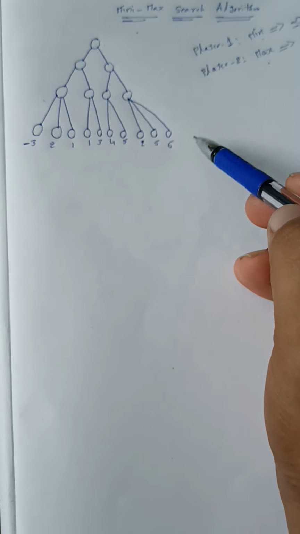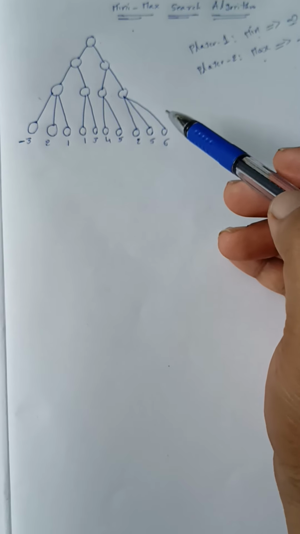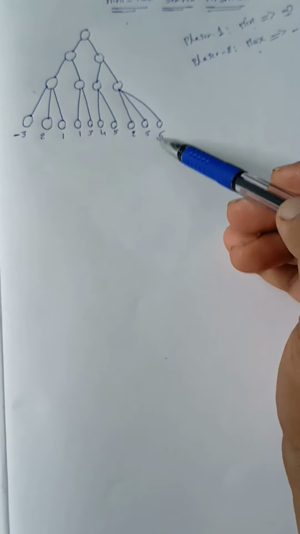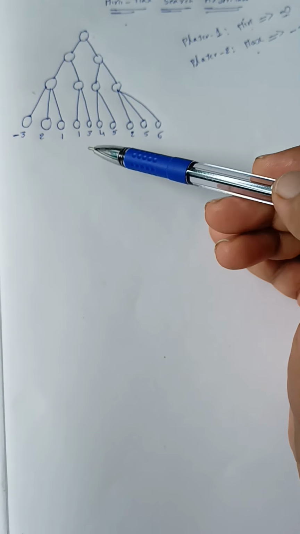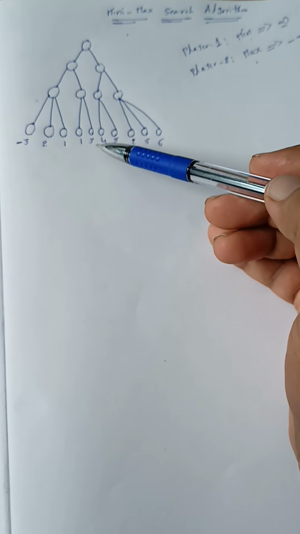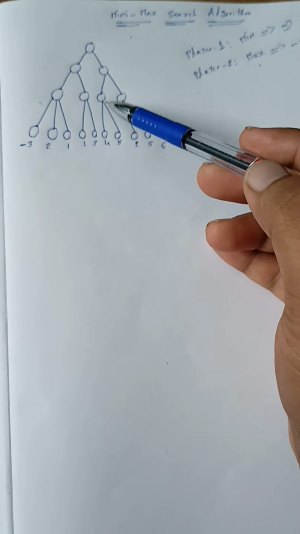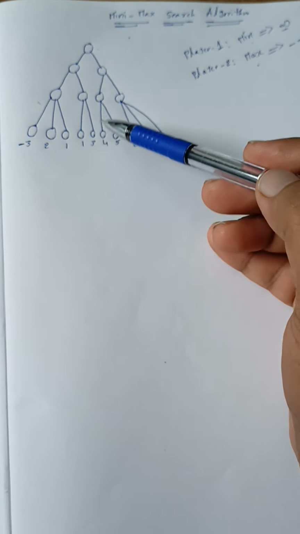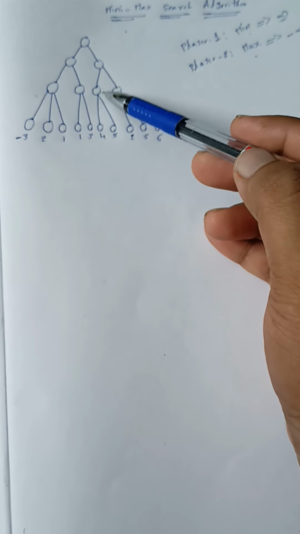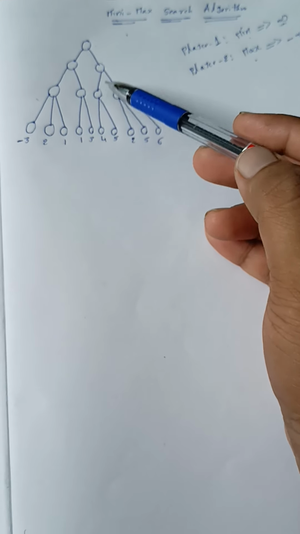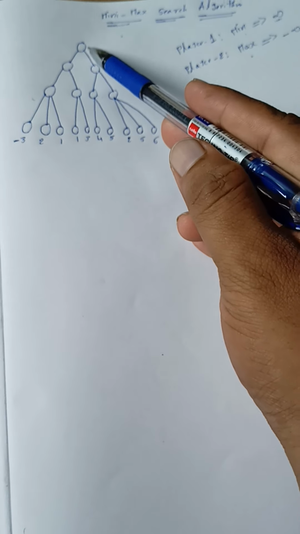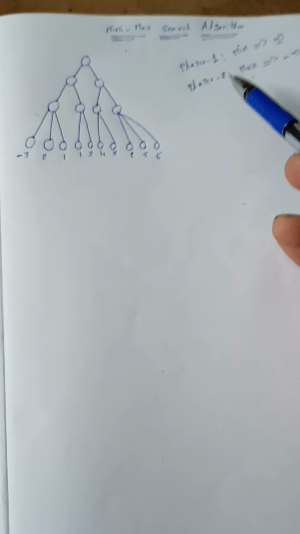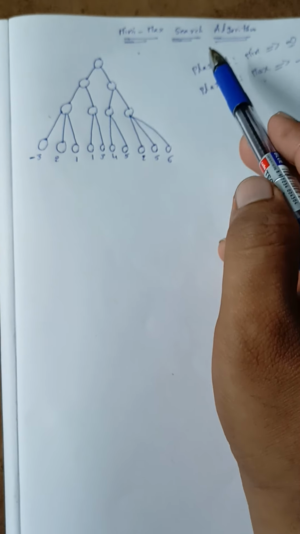Now our aim is to apply backtracking from the child nodes to the root node. This is the parent node. Now we will apply the minimax searching algorithm with the help of backtracking. We will move from the bottom level to this level, next from this level to this level, and finally we will reach this level.